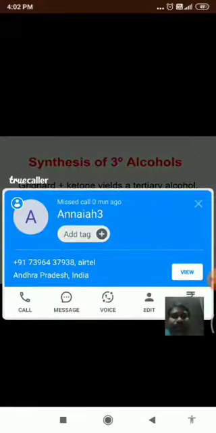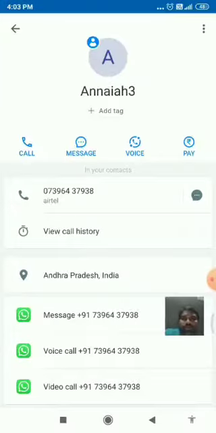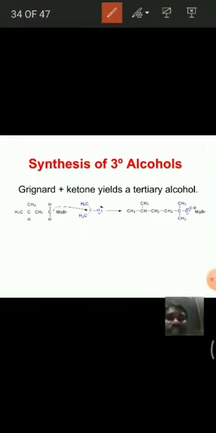Coming to the tertiary alcohols, Grignard plus ketone yields tertiary alcohol. For example, this is the synthesis of tertiary alcohols. In this Grignard reagent, we have this alkyl group.